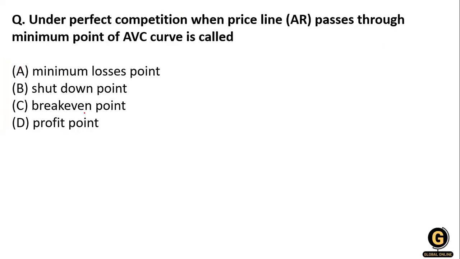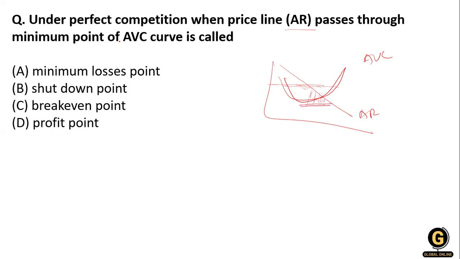Now the next question: under perfect competition, when the price line AR passes through the minimum point of average variable cost, what will it be? The options are minimum loss point, shutdown point, break even point, or profit point. So what is it? You know that AR is like this, and average variable cost is like this. So through which area?